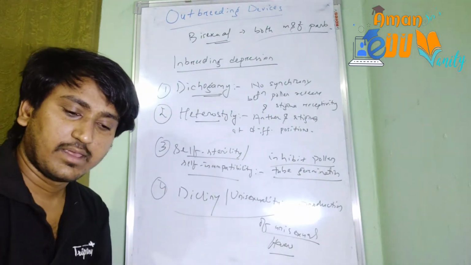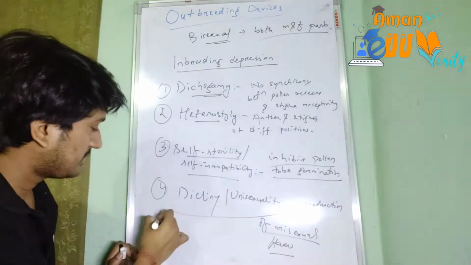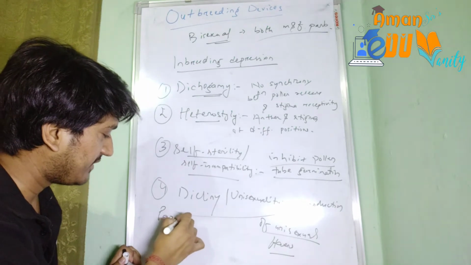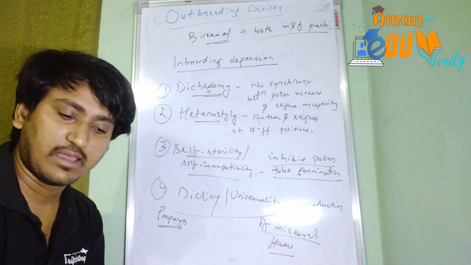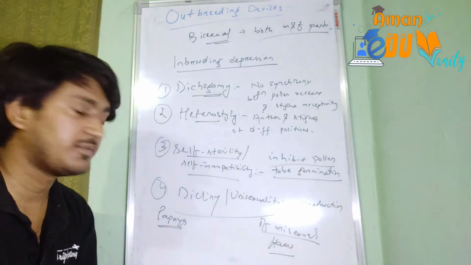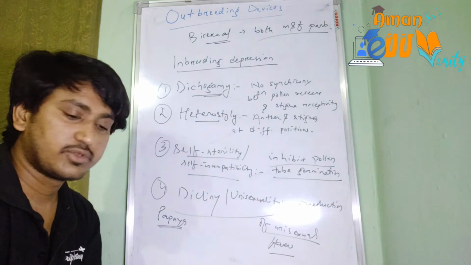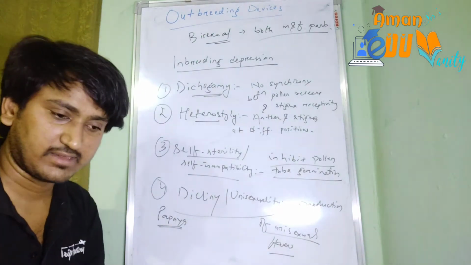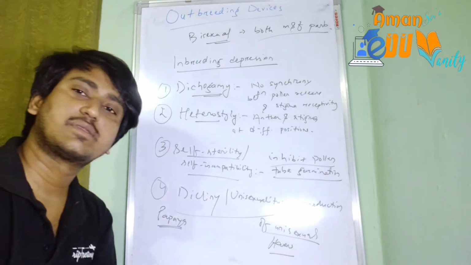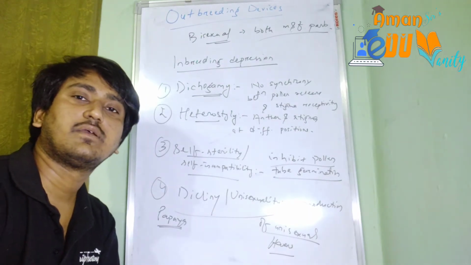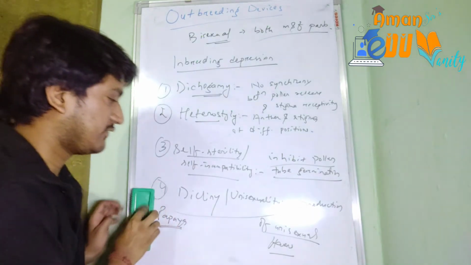In several species, जैसे कि हमारा पपाया, वहाँ पे क्या होता है, male and female flowers are produced at different plants. And this condition will prevent both autogamy and geitonogamy in papaya. So yes, these are the outbreeding devices. Now let us move on towards the pollen pistil interaction. What happens if the same pollen comes or if different pollen comes to the flower? Let us see what happens.